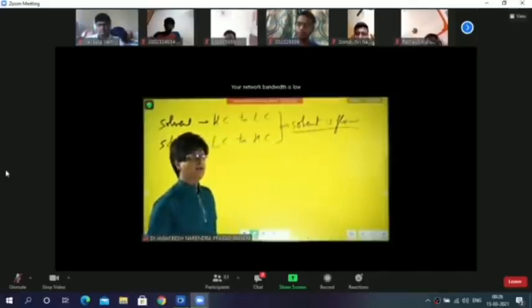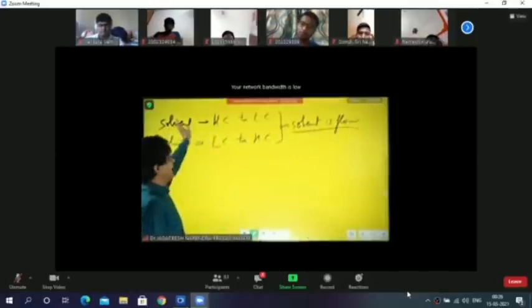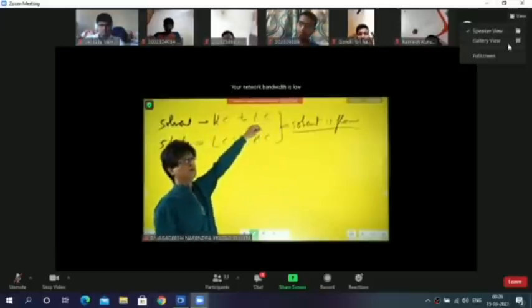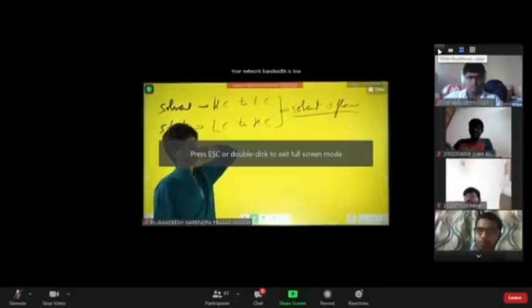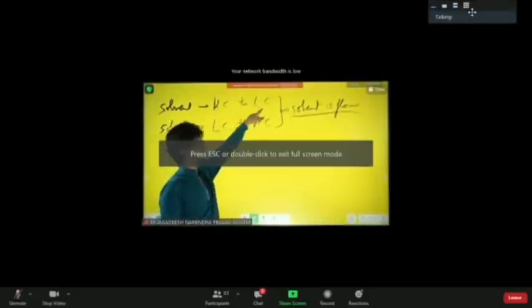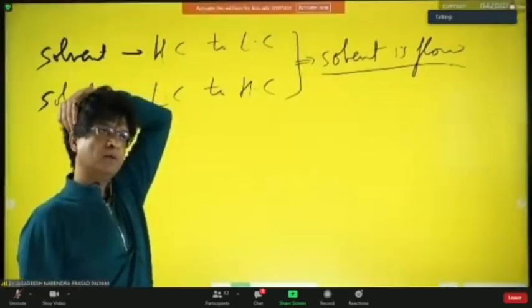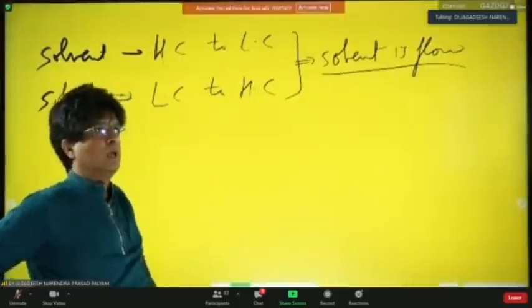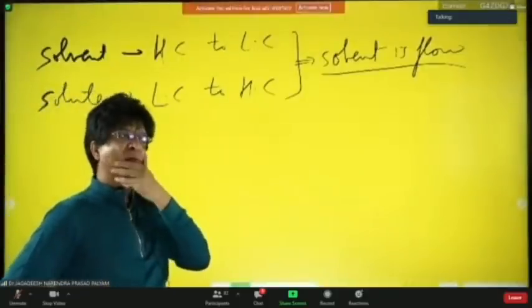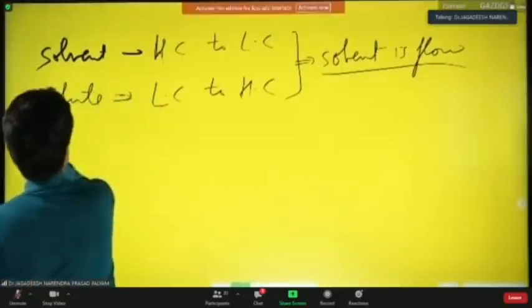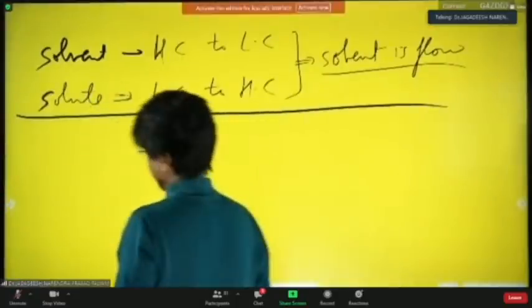Yes or no, beta? If you look from the point of solvent from high to low concentration, yes or no? Hello, bata do yaar. From H.C. Verma to Lalit Chauhan. Dekho yaar. From H.C. Verma to Lalit Chauhan. Batao yaar. Agree or not? And from here, I mean from Lalit Chauhan to H.C. Verma. समझो बात को यार. ठीक है? ध्यान से करना. ठीक है? अब सुनो मेरी बात को.